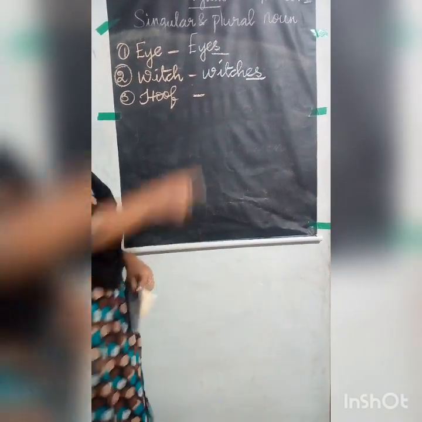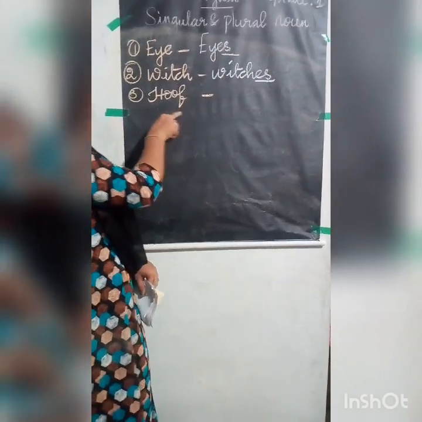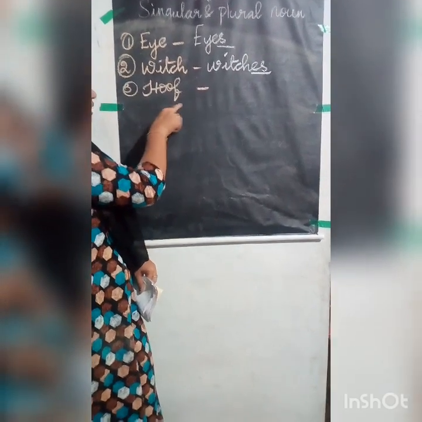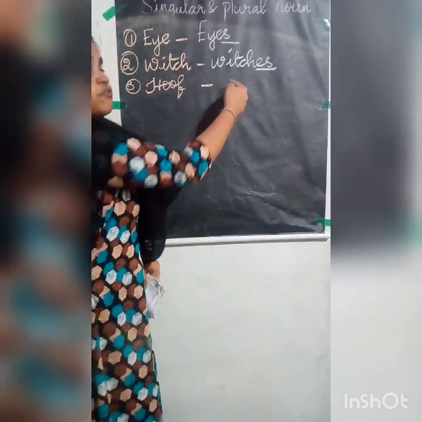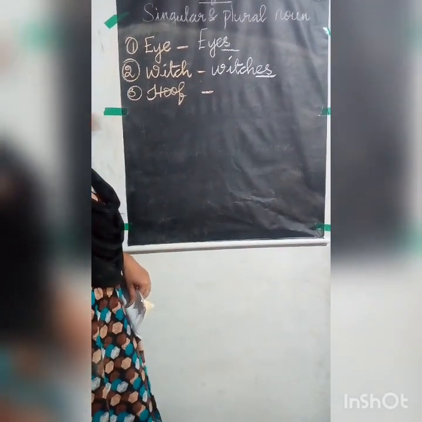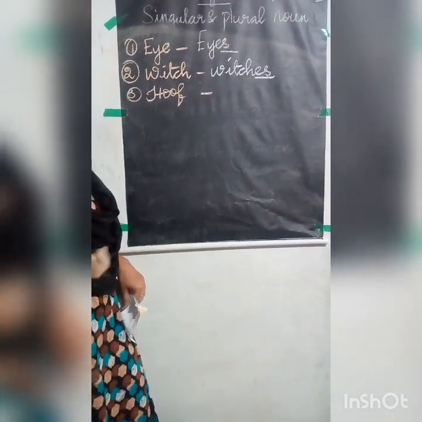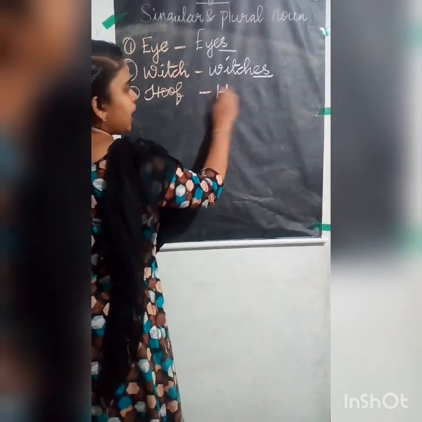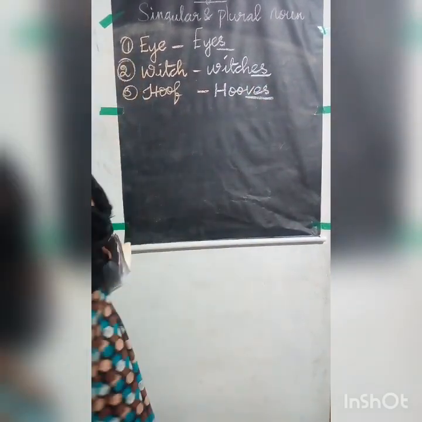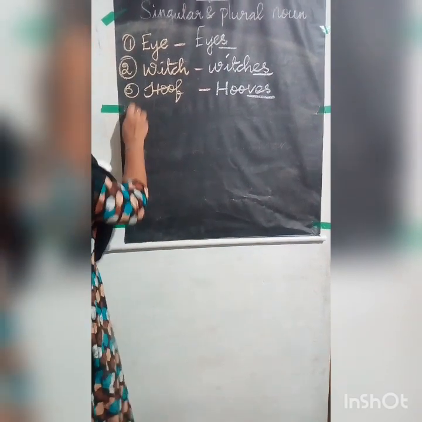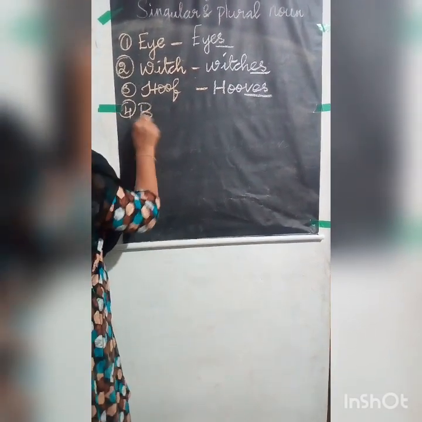Okay, now here also I told you, if the last letter ends with F, I told you to write VE at the end, and then I told you to write ES to make it plural. So what you will write? H-O-O-V-E-S, hooves. H-O-O-V-E-S, hooves. And the fourth one is baby.